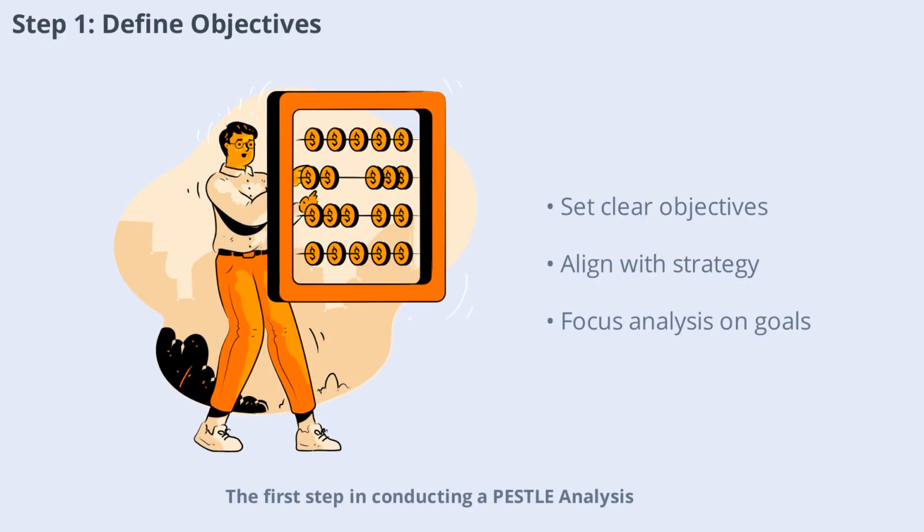The first step in conducting a PESTLE analysis is to clearly define the objectives of your analysis. Are you evaluating a new market entry, assessing risks, or planning a major project? Having a clear goal ensures that your analysis remains focused and relevant. This step sets the stage for gathering and interpreting information in the context of your organization's strategic priorities. Next, we'll discuss how to gather data for each PESTLE category.